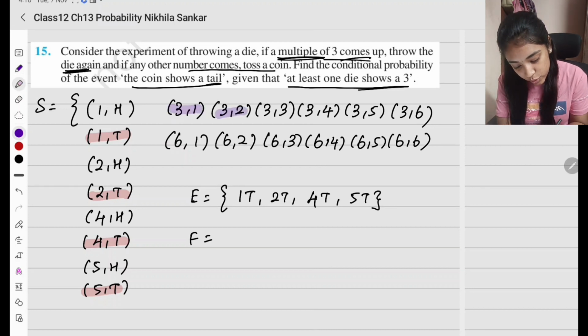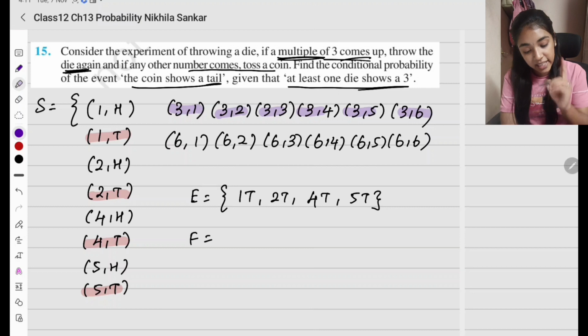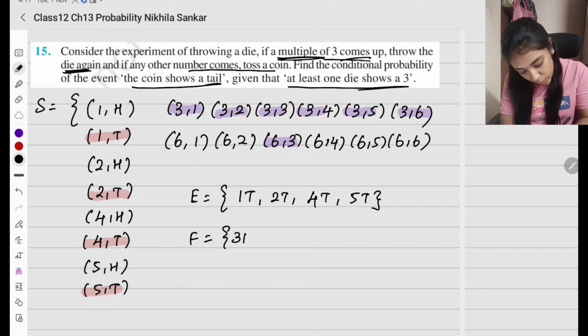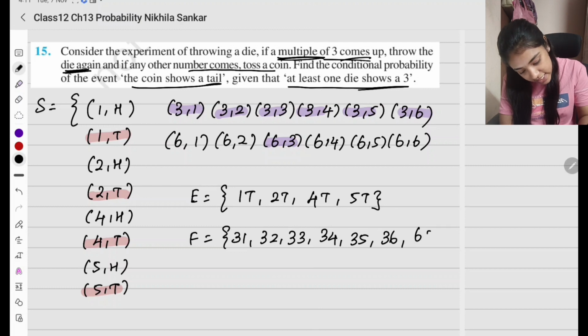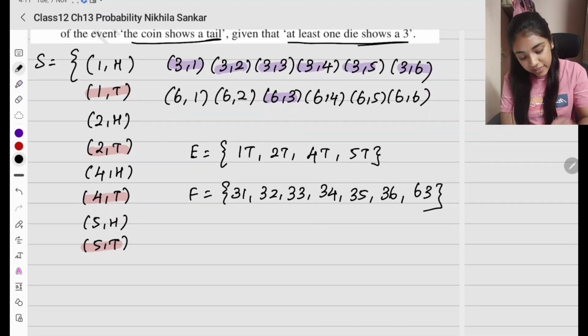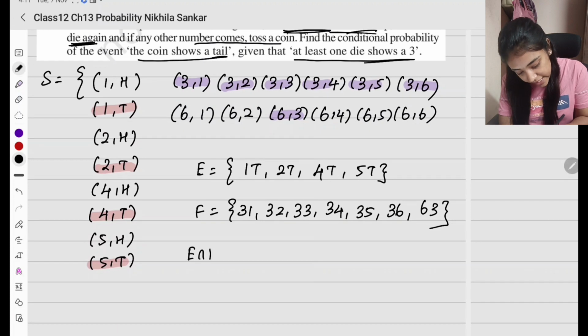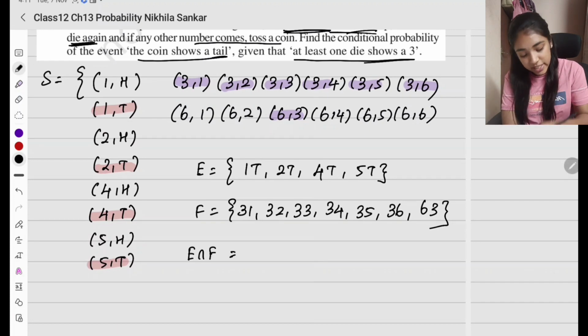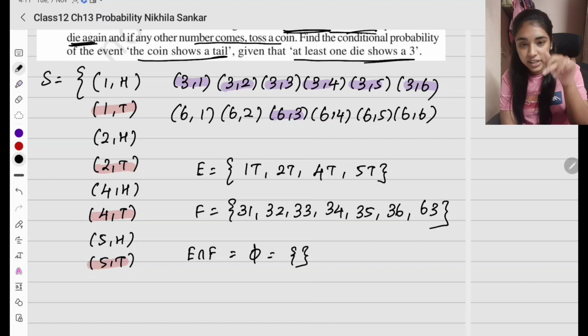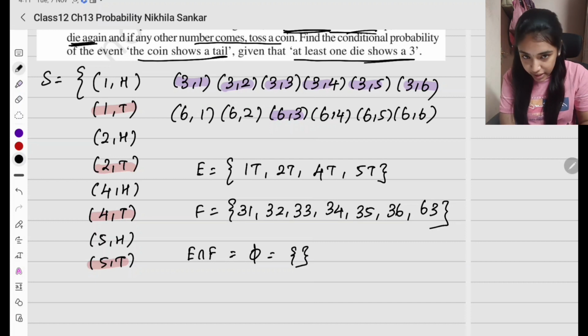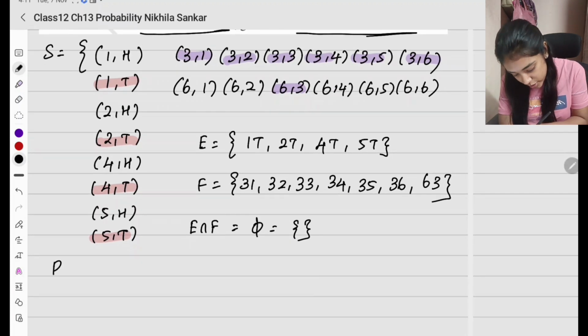It's going to be 3 1, 3 2, 3 3, 3 4, 3 5, 3 6. At least one die. Then we should not forget 6 3. So these are all my possible options. So I'm going to have 3 1, 3 2, 3 3, 3 4, 3 5, 3 6 and 6 3. So this is my event F. Now what is my E intersection F? I see that there is no intersection. So this is going to be a null set or an empty set. Or we can denote that with the symbol phi. Correct? We can do it this way.